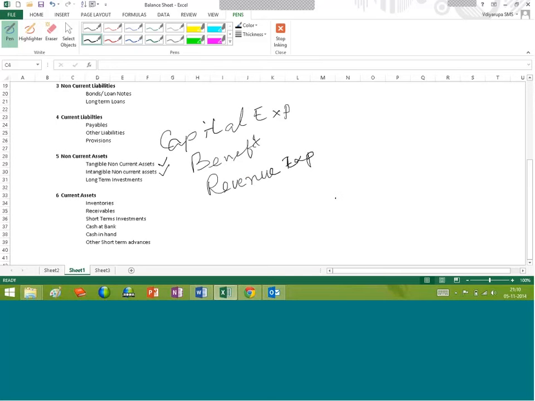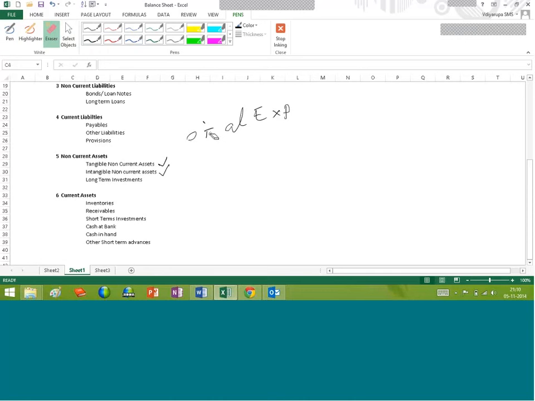So, the main feature of the expenditure is that it is going to result in a benefit to the business enterprise. Now, when we talk about the expenditure, it has one more very important feature, other than the feature I have told you just now. The other important feature is that an expenditure is something which needs to be brought to the statement of profit or loss at some point of time. It can be now, it can be later, but compulsorily, if we treat something as an expenditure, that must be recognized in the profit or loss account at some point of time.